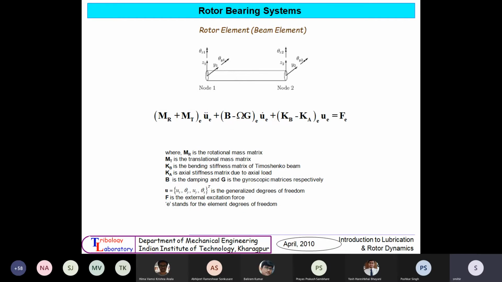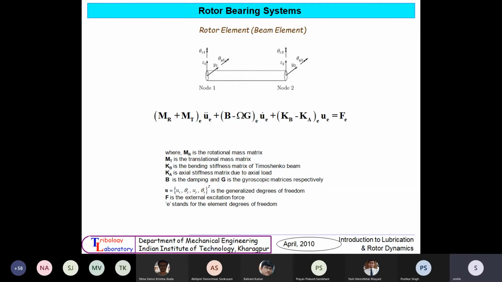MR is the rotational mass matrix, MT is the translational mass matrix, KB is the bending stiffness matrix, KA is the axial stiffness matrix due to axial load. B is the damping, and G is the gyroscopic matrix, which is always associated with speed, omega.